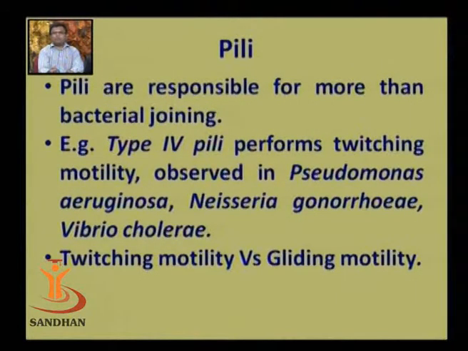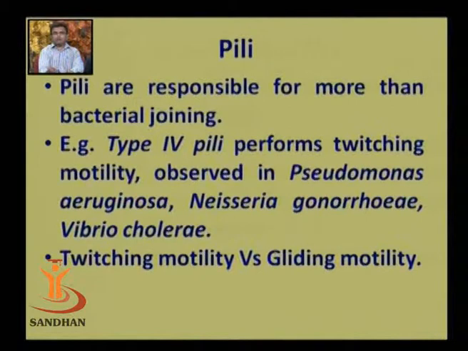Pili are responsible for more than bacterial joining; there is also twitching motility, which is found in type 4 pili, and this motility is observed in Pseudomonas aeruginosa, Neisseria gonorrhoeae and Vibrio cholerae.